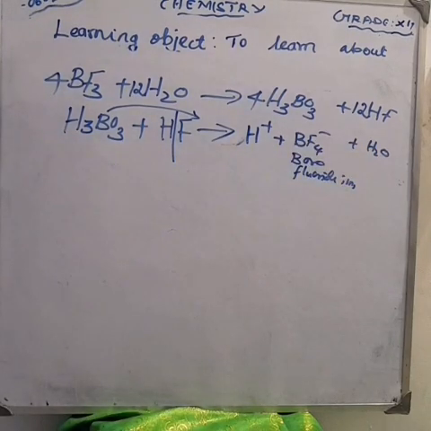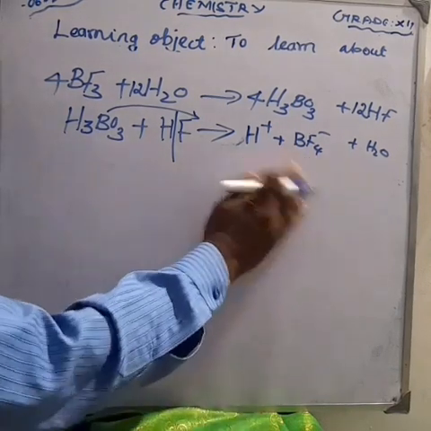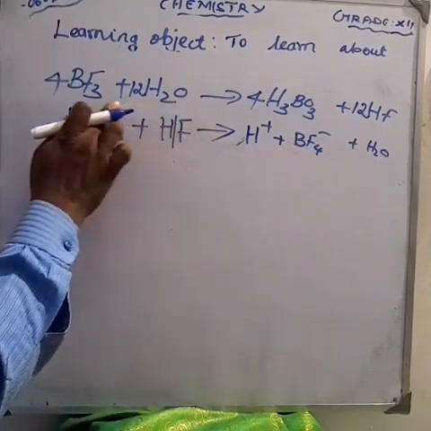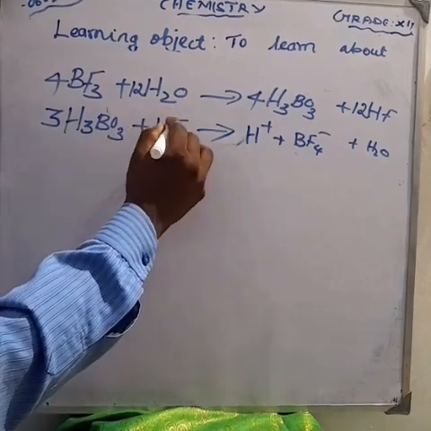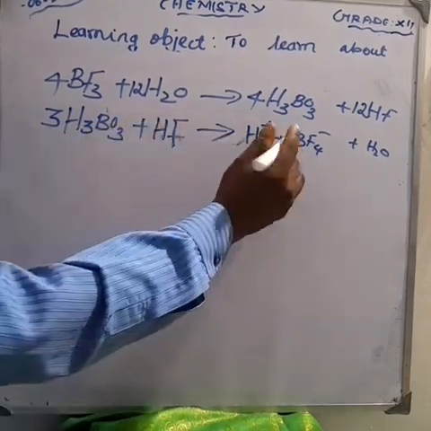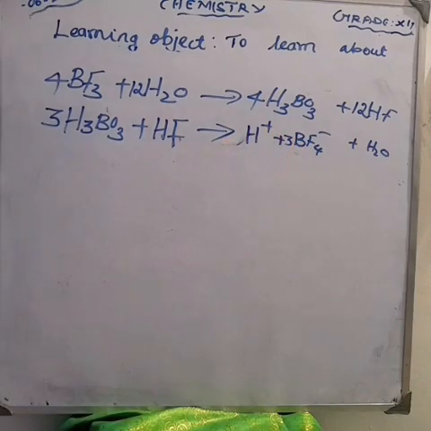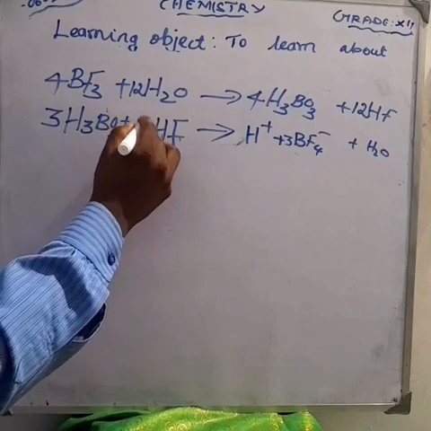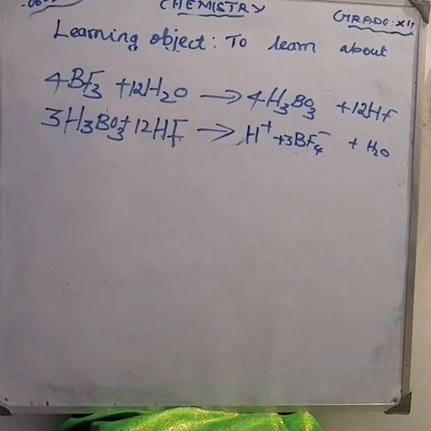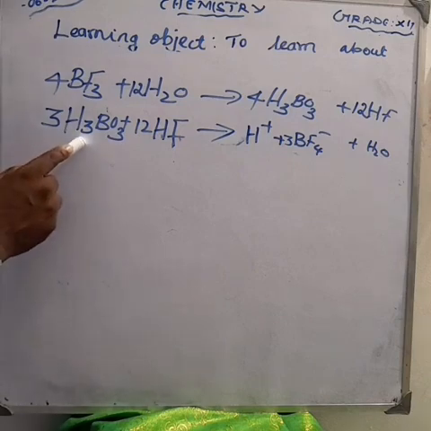So, here how can you balance the equation? Here we have to make it 3 from the boric acid. So the hydrogen, what about the boron? Boron is also 3. So, how much fluorine is there? 3 into 4 is equal to 12. So make the hydrogen fluoride 12. Am I right? So now how much hydrogen is present here? 12 plus 3, you get 15.